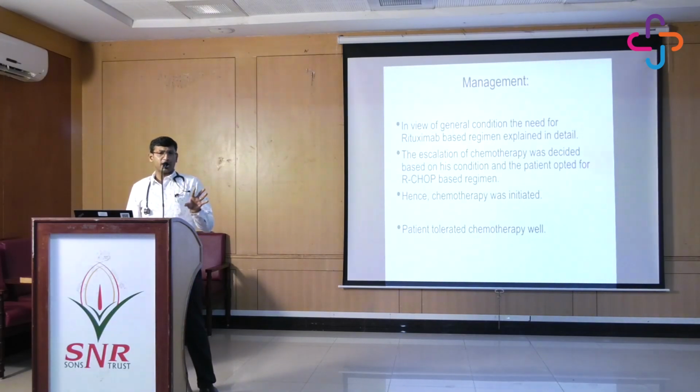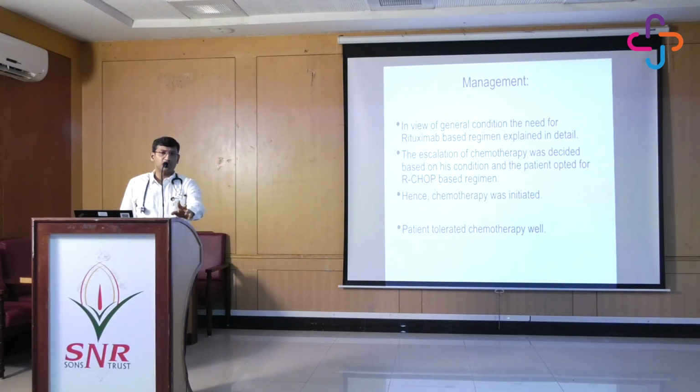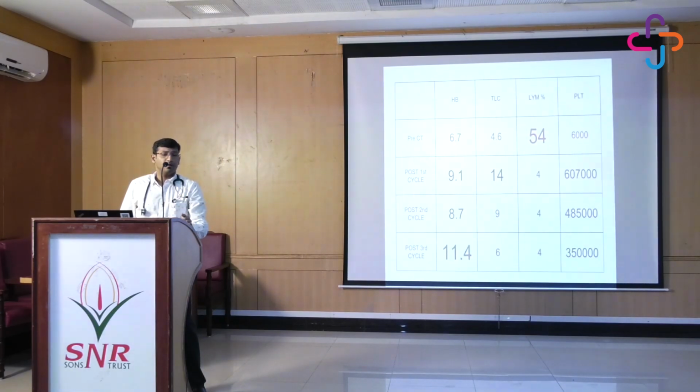So then the management part, we gave some sort of chemotherapy. This patient, because elderly, we cannot go aggressively, but a patient with Burkitt lymphoma ultimately requires aggressive chemotherapy. Some patients may require transplant also. So this patient, because of age and other general condition, was given some modified dose intensive regimens like R-CHOP, and the patient tolerated it very well, and the chemotherapy was going on very well. So far he has completed almost 3 cycles.